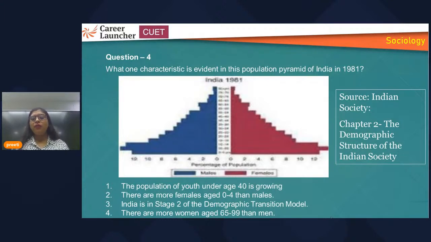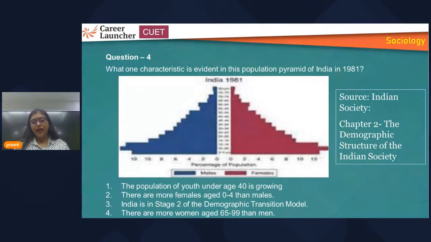But if you see thoroughly, the female population is somewhat more at the base as compared to male. So here what is evident? The second option will be correct for this question. That is what is evident, that there are more females aged between 0 to 4 than males.